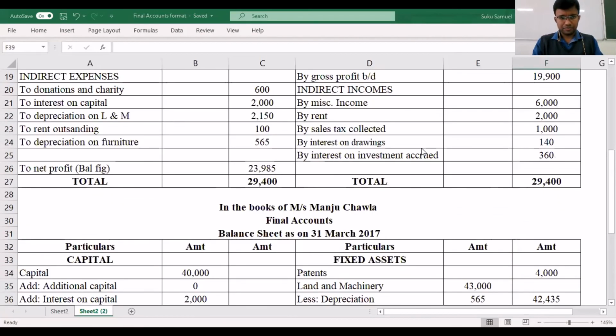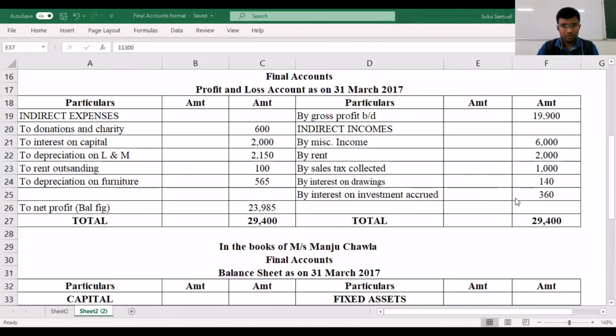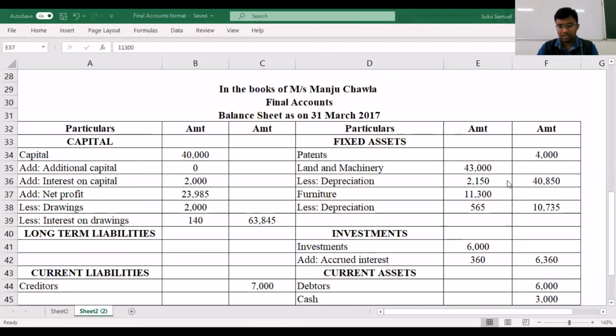There was one small correction that was needed: the depreciation on land and machinery is 2,150, which I mistook as the depreciation on furniture. So just make a note of that correction.